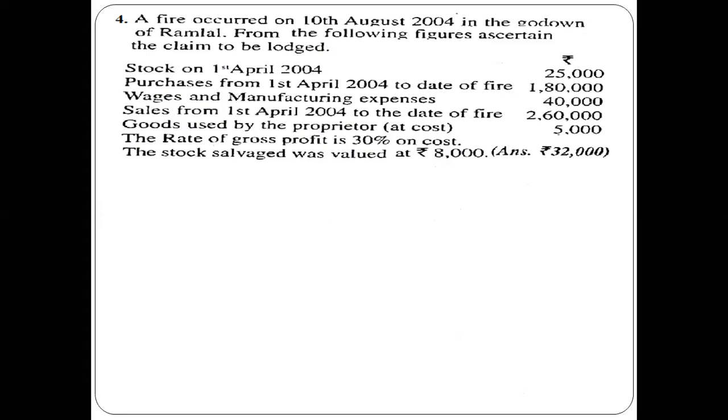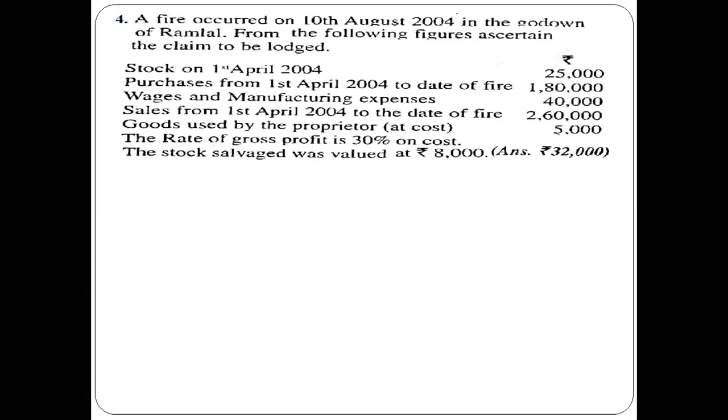Then wages and manufacturing expenses, 40,000. Sales, we have given 2,60,000. Goods used by proprietor at cost, in the sense it is used by the proprietor for his personal sake, right? I'll explain the accounting treatment.